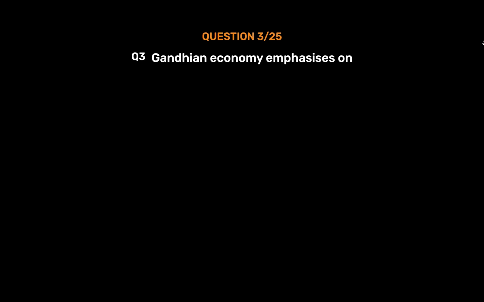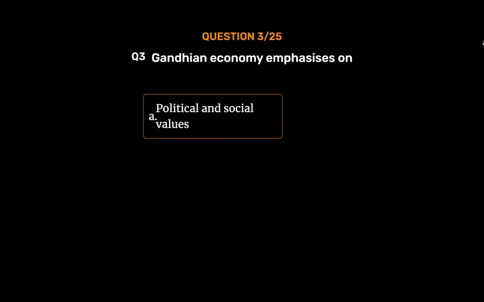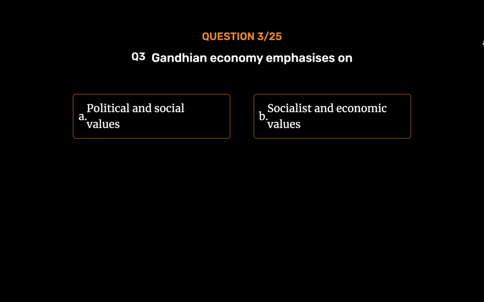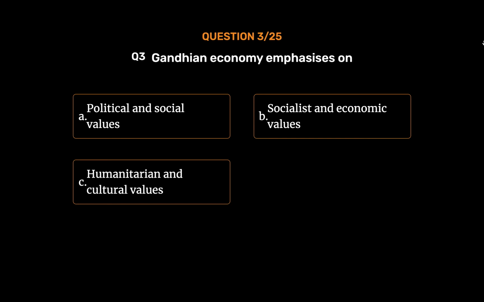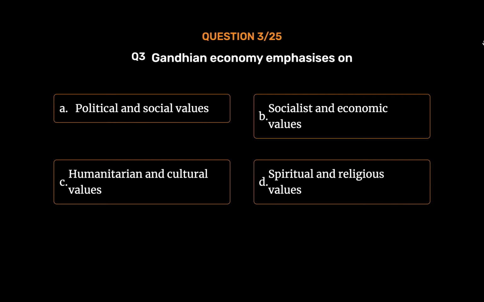Question number 3. Gandhian economy emphasizes on Option A. Political and social values. Option B. Socialist and economic values. Option C. Humanitarian and cultural values. Option D. Spiritual and religious values. The correct answer is Option B.